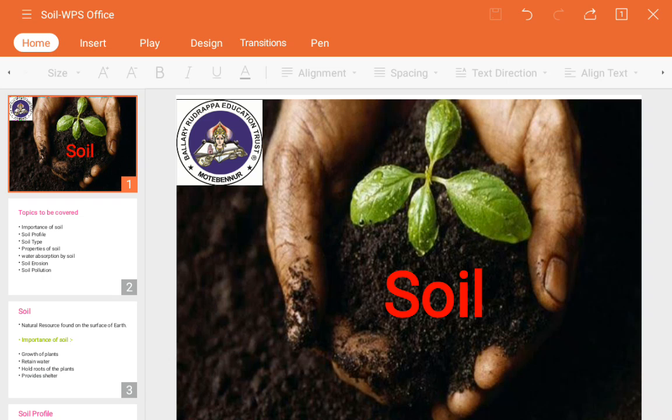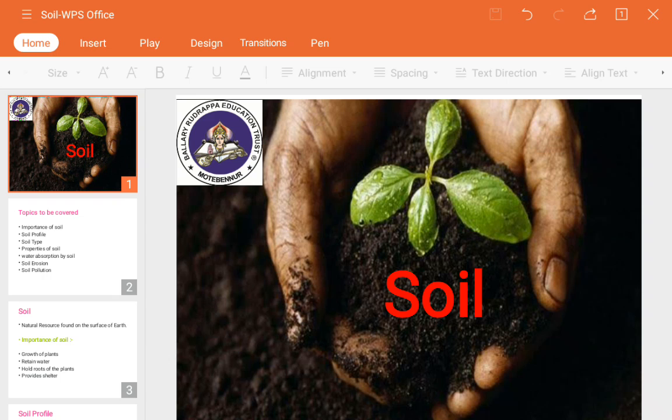So we normally know what soil is. We normally see it in our environment, maybe in the garden, maybe on the roadside, or mainly in the farm or the field, isn't it? So whenever the word plant or trees stands in front of us in our mind, who is responsible for the growth and different activities of a plant? That is only because of the soil.